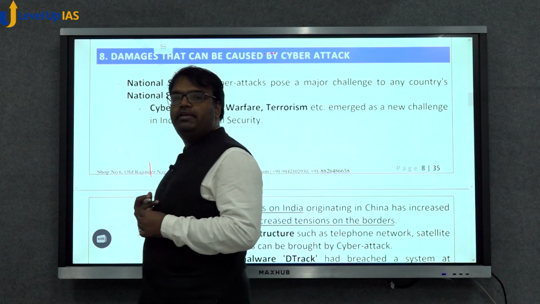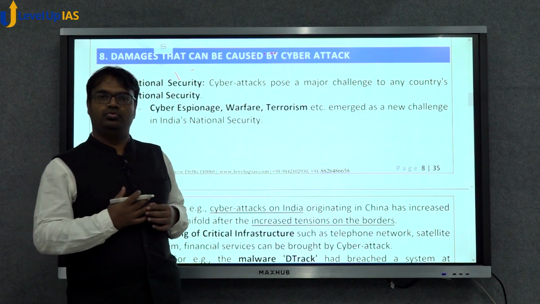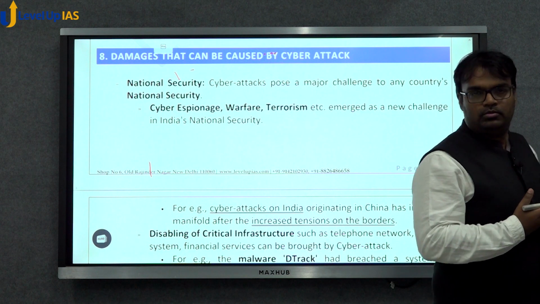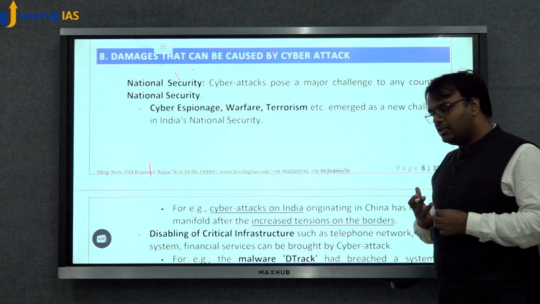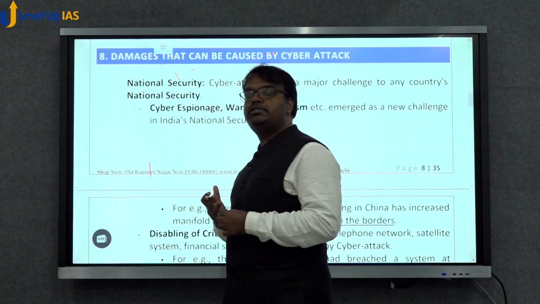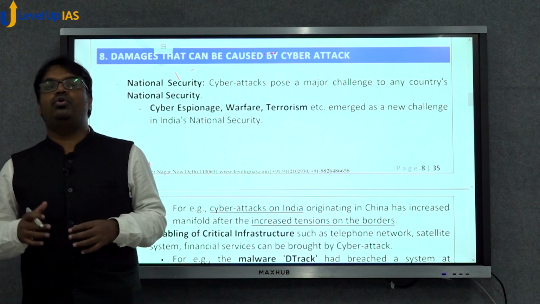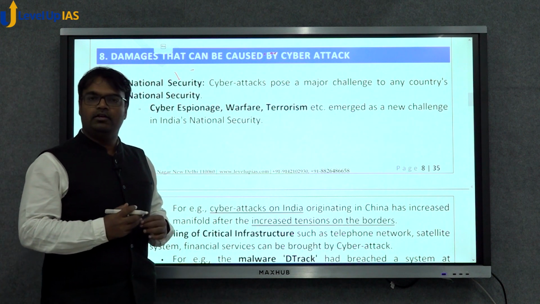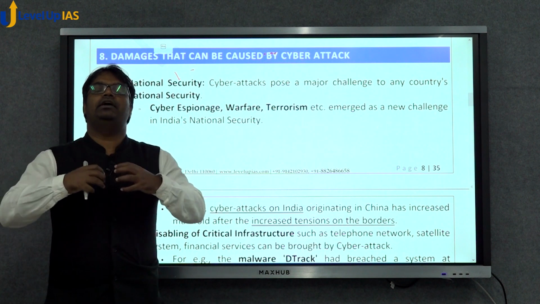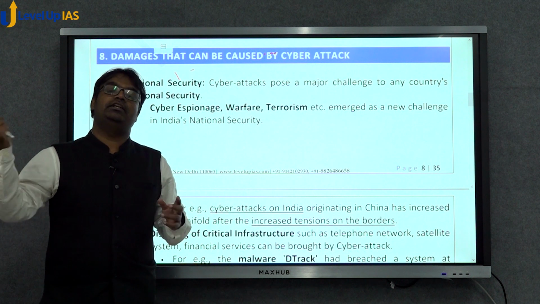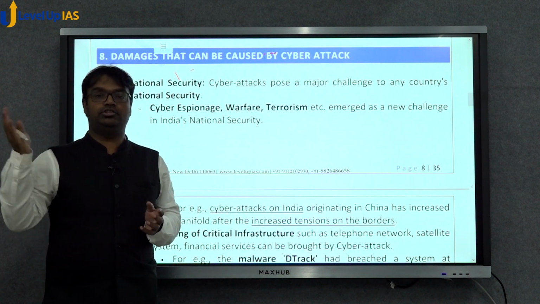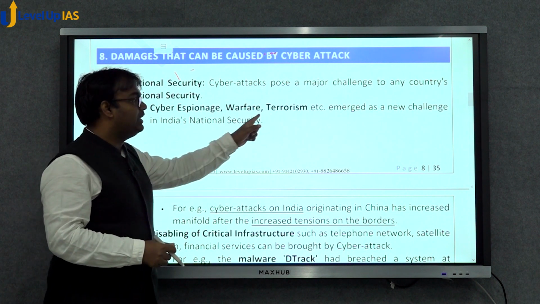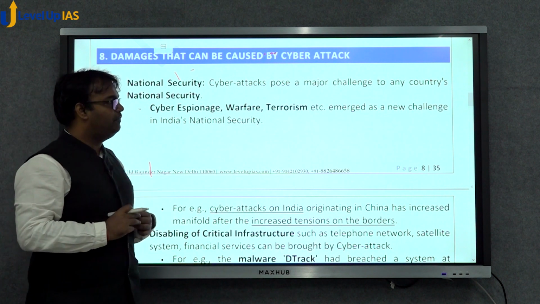Our military, navy, all their infrastructure is connected to the internet. Now, other countries may use hackers to get into our system and extract secret information. Then warfare: what if, in a war between India and China, rather than attacking us through our borders, they attack our cyber infrastructure? Terrorism: terrorists attacking our cyber infrastructure.